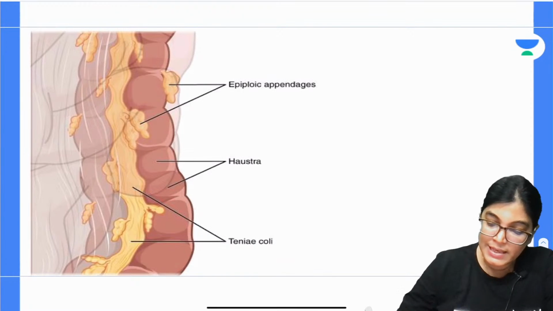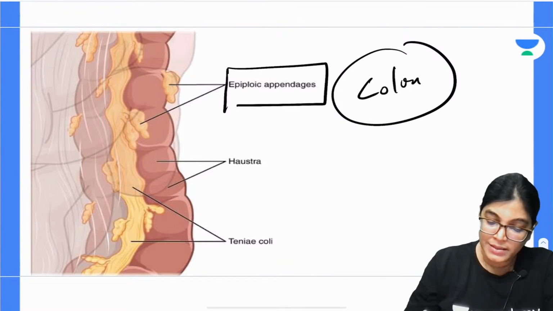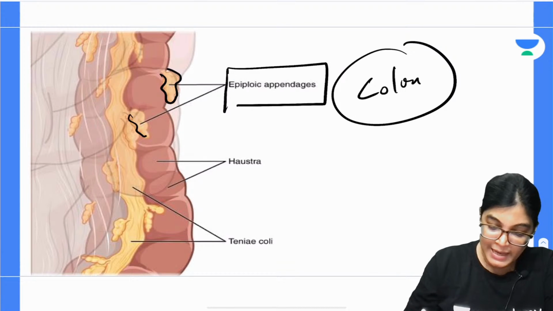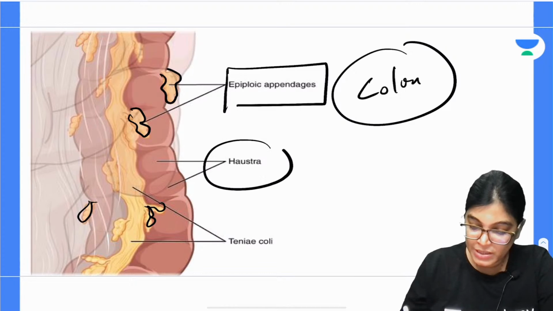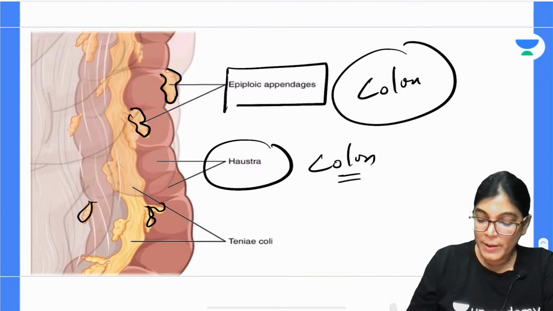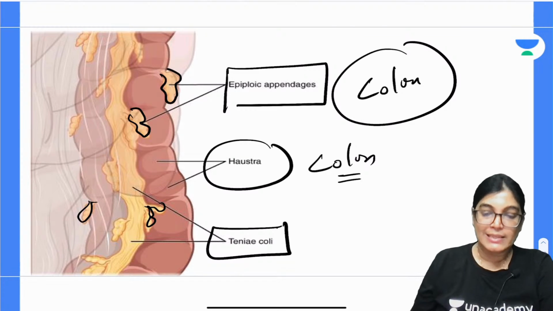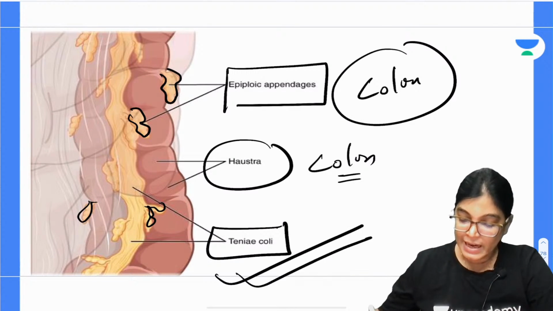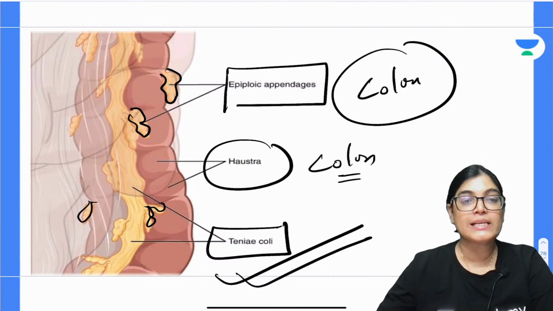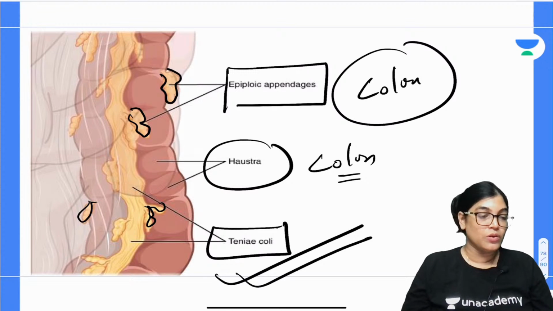You can see here these are the features of the colon: fat-filled peritoneal sacs, all seen in the colon. Haustration is also important for identifying the colon. Teniae coli, the third important cardinal feature of the large intestine, converge towards the base of the appendix. So we will take teniae coli as the correct answer. If we have to choose, we will go with teniae coli.